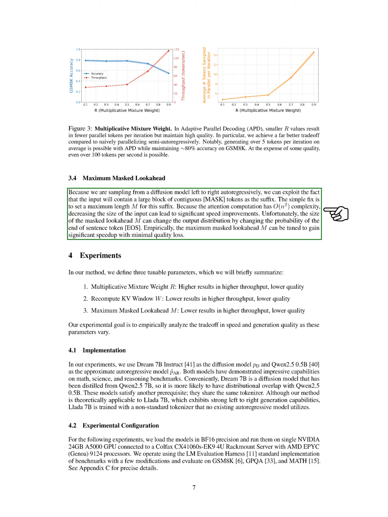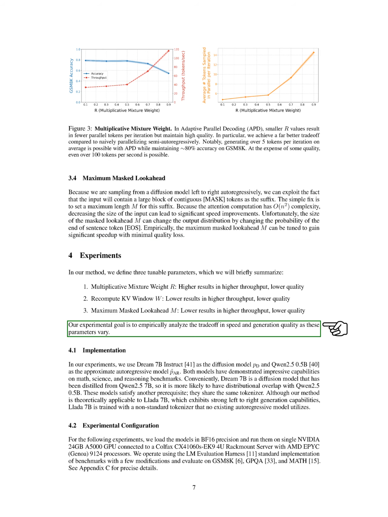Reducing the input size can significantly speed up the attention computation, which has a quadratic complexity. However, adjusting the size of the masked lookahead can influence the output distribution, particularly the probability of the end-of-sentence token. We find that tuning the maximum masked lookahead allows us to achieve faster processing with minimal loss in quality.